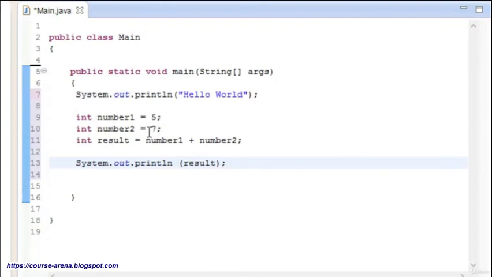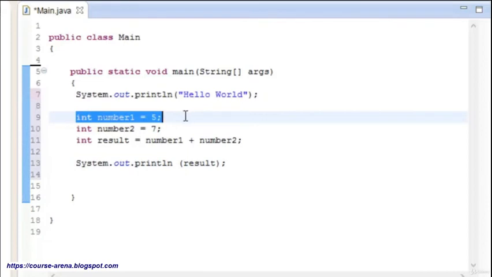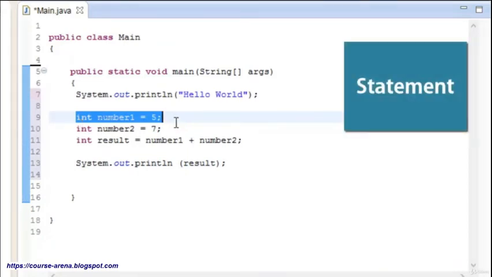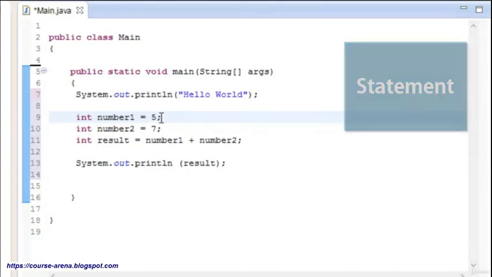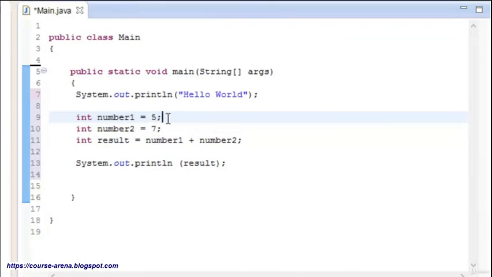Okay, so now what I have written in all of this line, let me explain what I have written: int number and all. This is actually called a statement. The compiler will not know what it is if I have not added the semicolon. If I miss this out, it is going to give me an error that something has been missing.